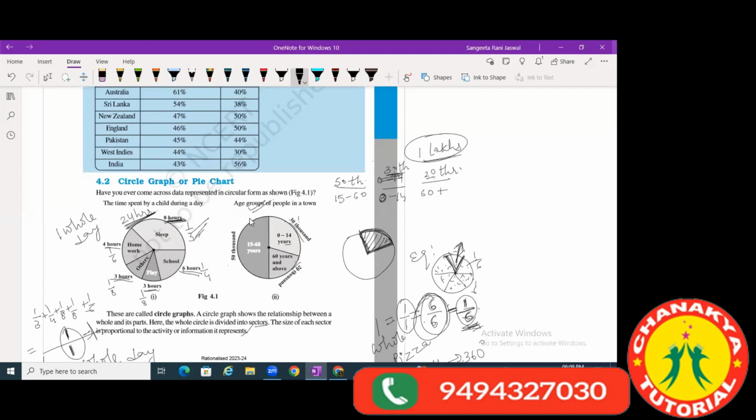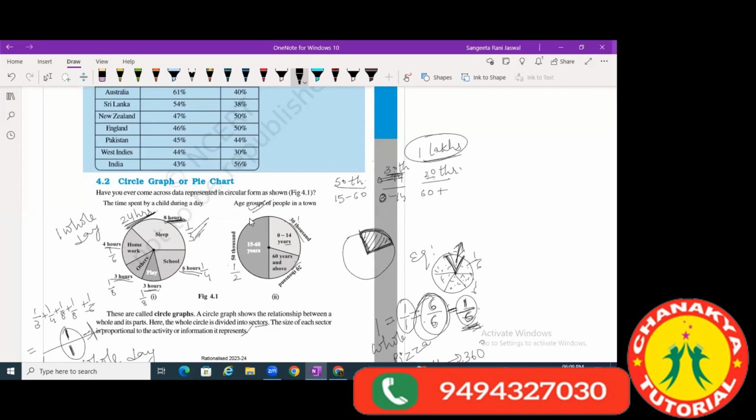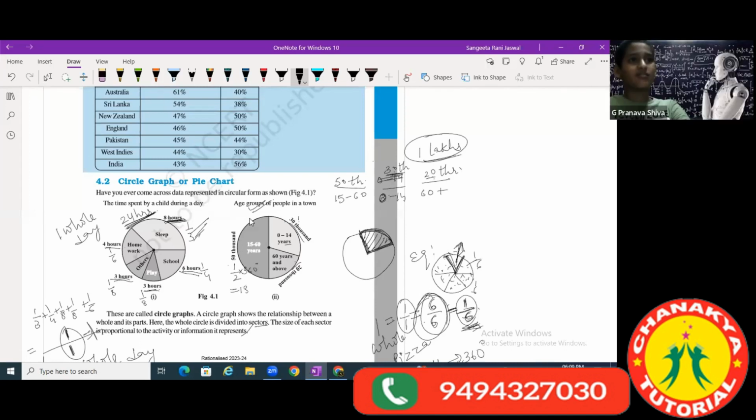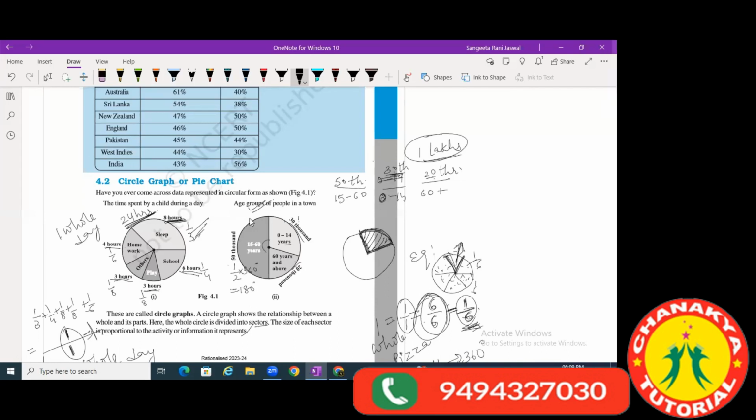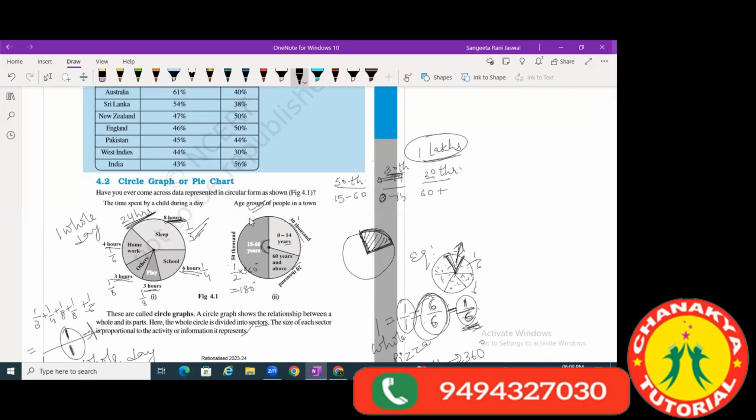Are you understanding? Yes, ma'am. So if I have to take the whole of this, then what will I do? I have this whole part. What part will I take this? This is half the part. 50%, ma'am. Yes, this is half the part. And this complete circle is 360 degrees. You all know that. Yes, ma'am. Complete angle is 360. So if I multiply this half with 360, I get 180 degrees. I got this 180 degrees here. Got it? That means the central angle here is 180 degrees. Yes, ma'am. Understood, Gagana?